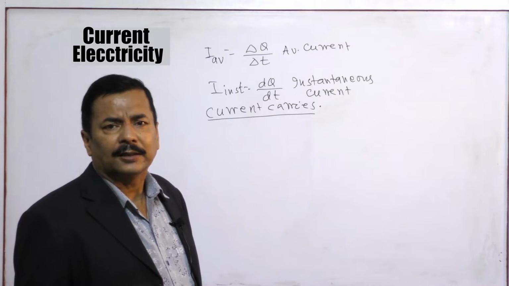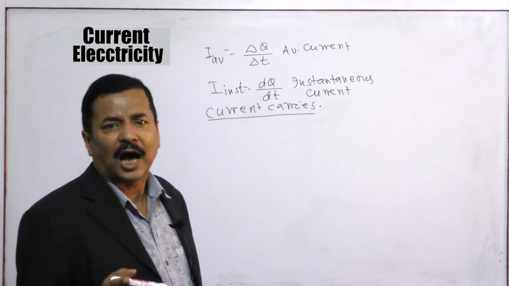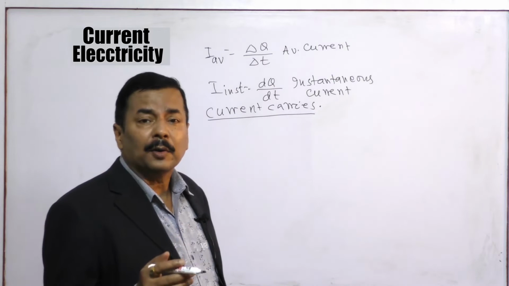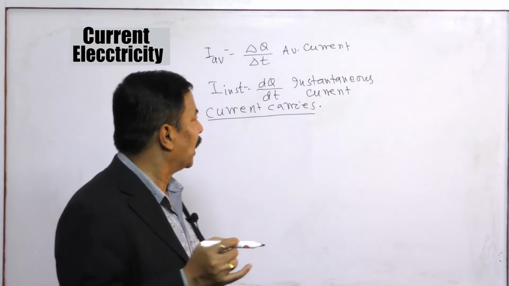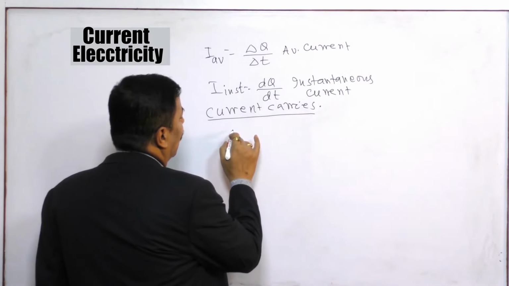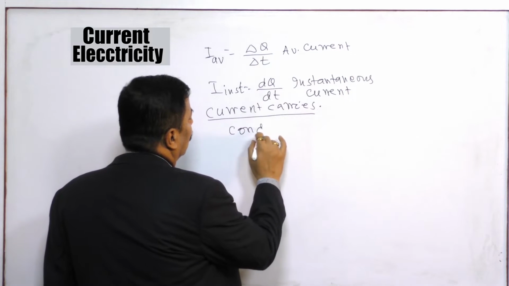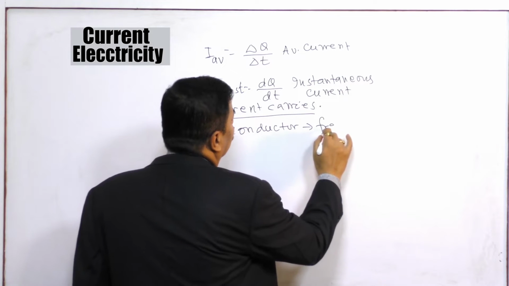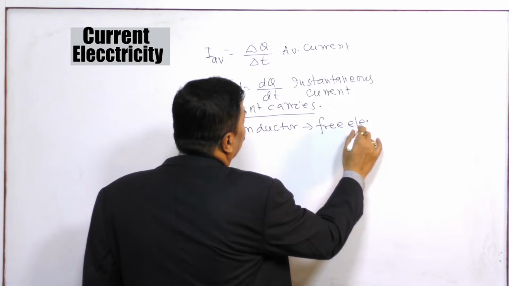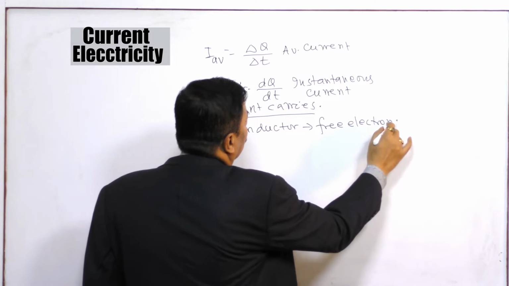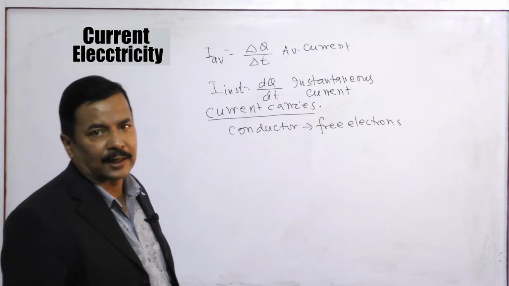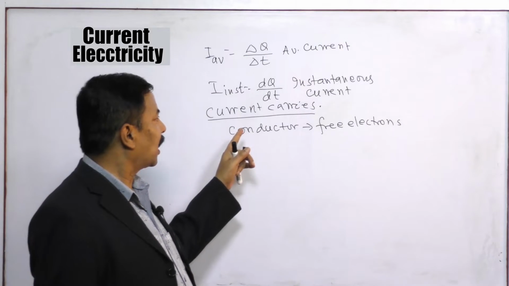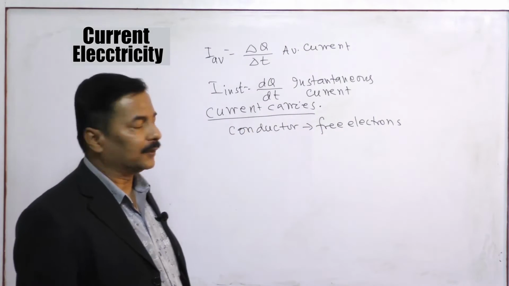That means good conductors allow the flow of charge through themselves in a very comfortable way. Why? Because they contain a large number of free electrons. So in a conductor, free electrons are the charge carriers; the current is due to free electrons.